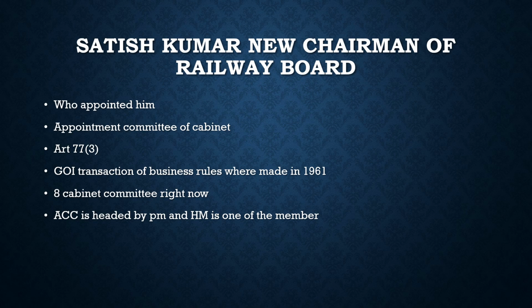Among those 8 cabinet committees, we have this Appointments Committee of the Cabinet. We should know that it is headed by the Prime Minister, and the Home Minister is one of its members. The appointment of Satish Kumar as the new chairman of the Railway Board was made by the Appointments Committee of the Cabinet. So with this, I think this is enough about the context of this news.